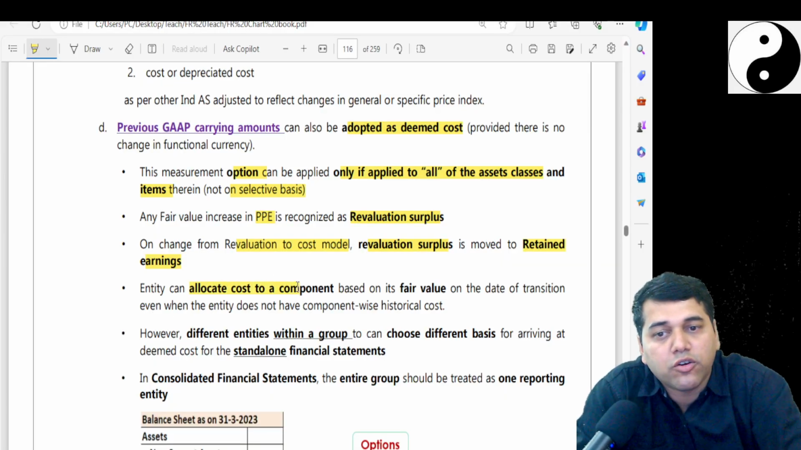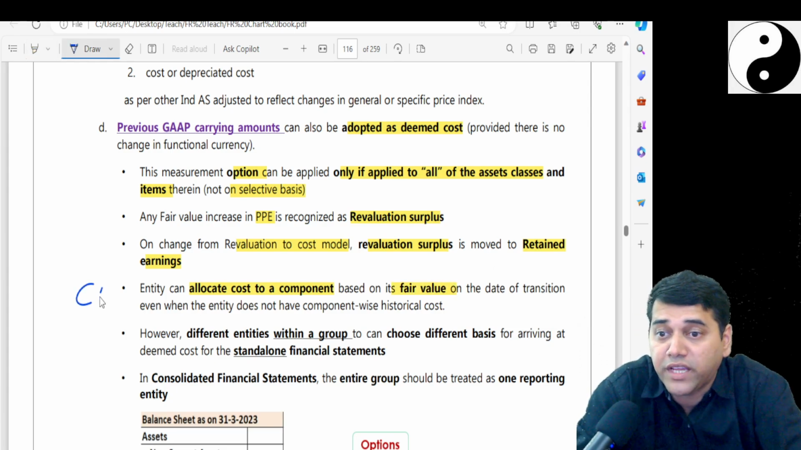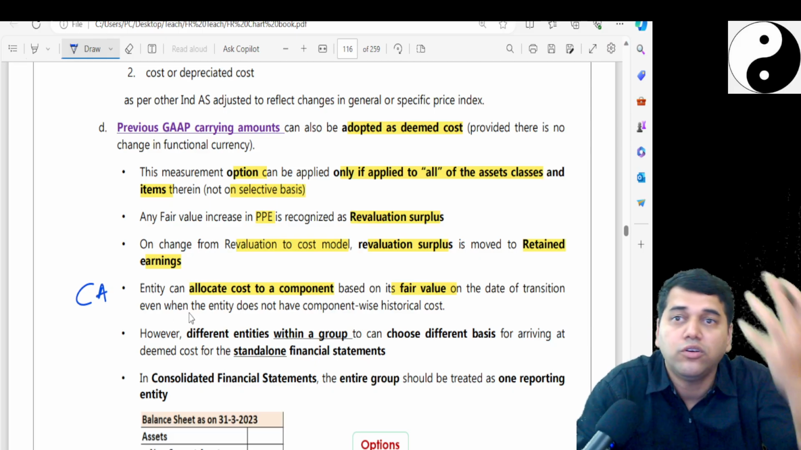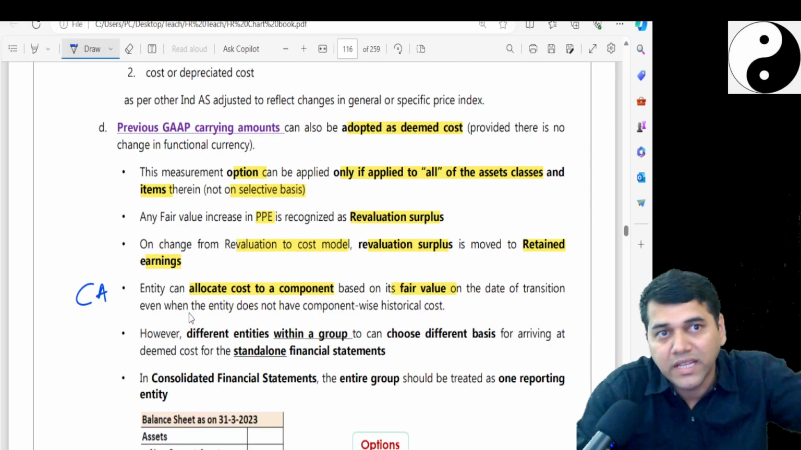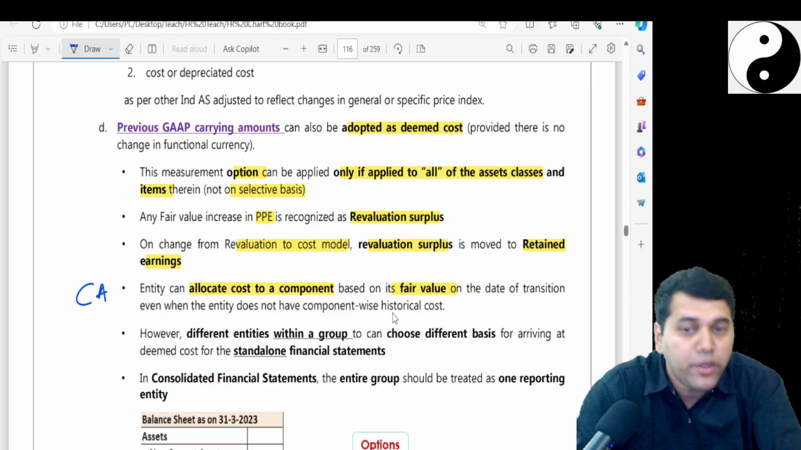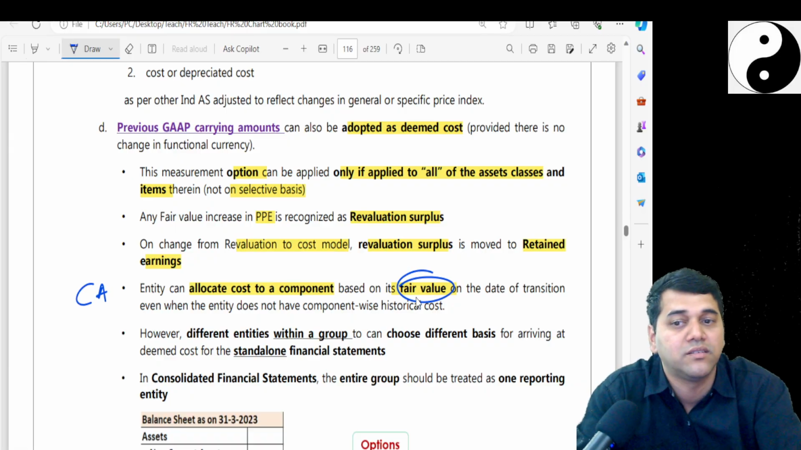Entity can allocate cost to a component based on the fair value. Suppose you want to follow component accounting in day 16, that turbine and all, I don't know whether the accounting standard permitted it or not. No, they might have done it. But if you have not done that and you want to do it, yes, today you can start applying component accounting based on the fair value at the transition date.